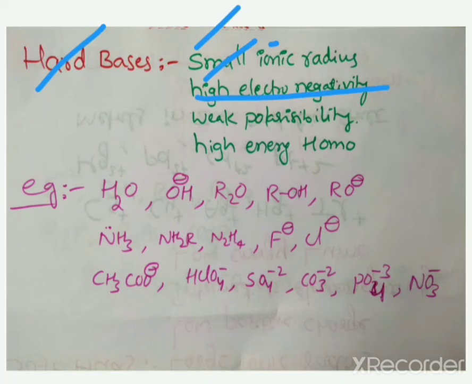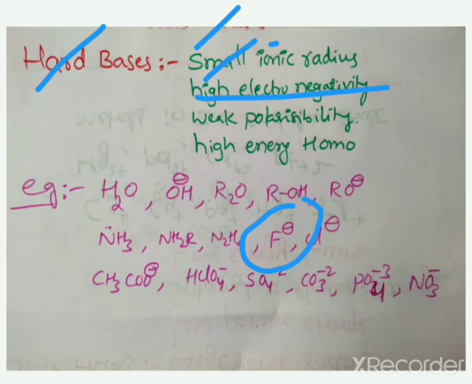Dear students, F minus, a simple example. In the periodic table, the right side elements are bases, left side elements are acids. This is just for understanding only.